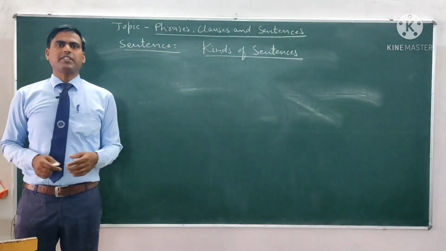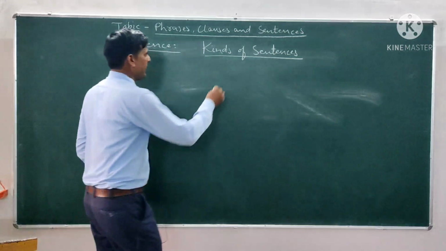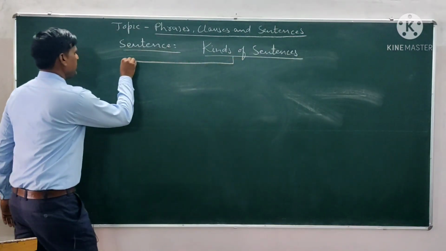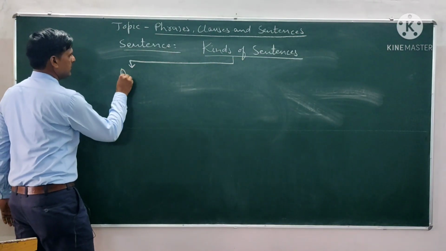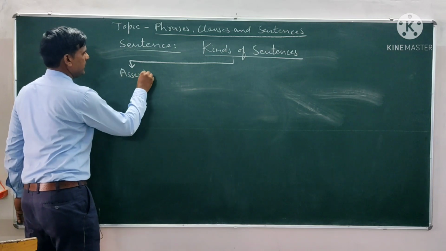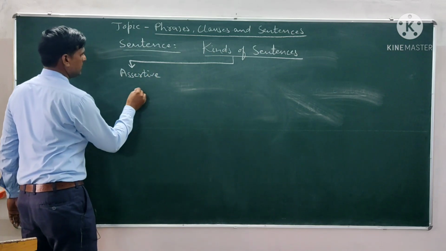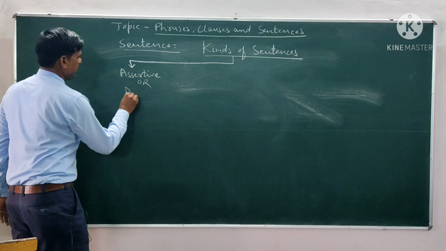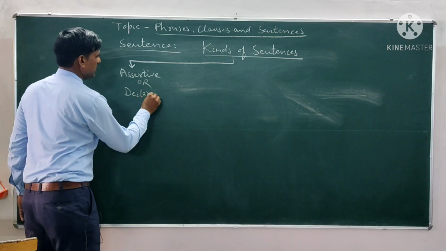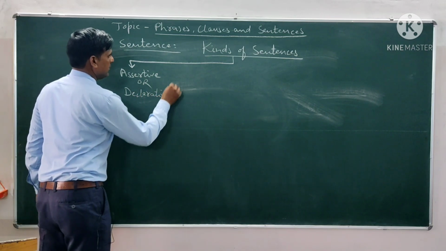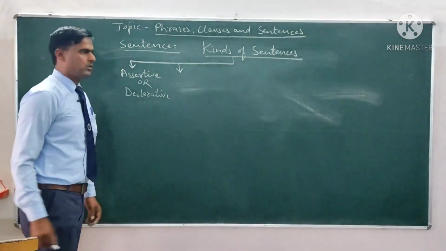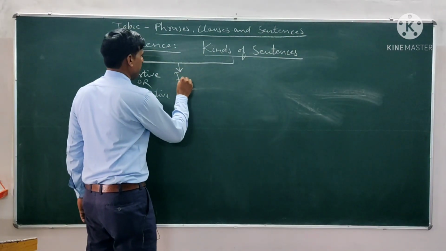There are 5 kinds of sentences. We can divide the sentences into 5 kinds. Number 1, assertive or declarative. Number 2, interrogative.